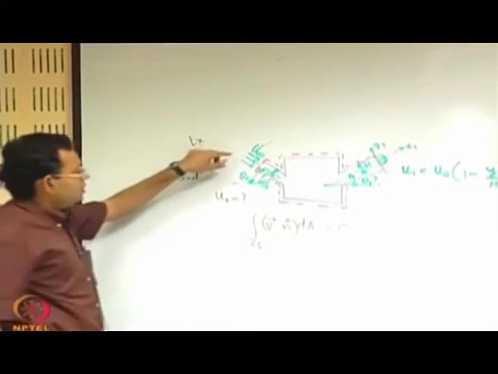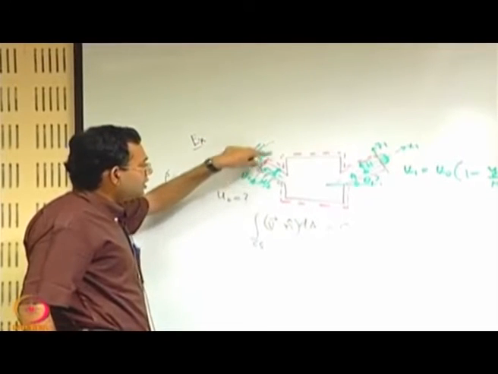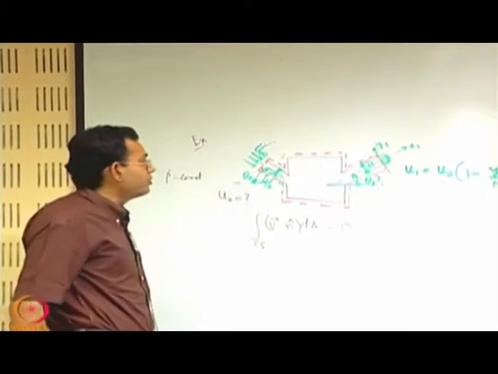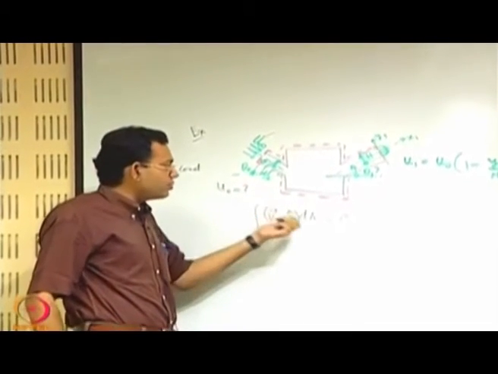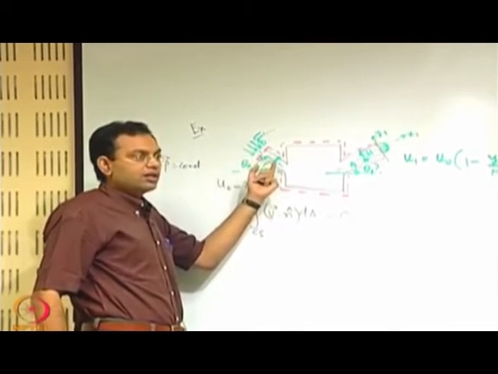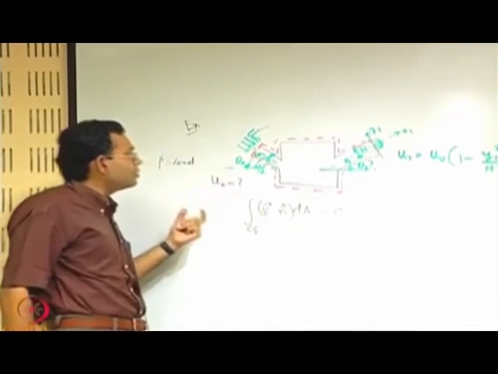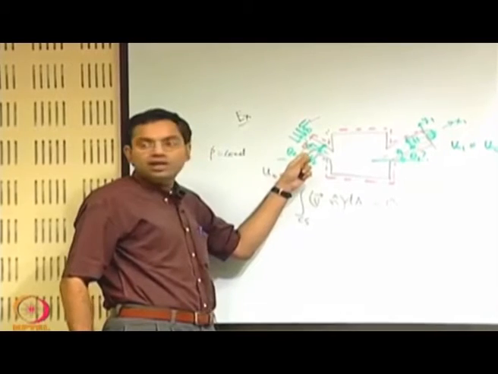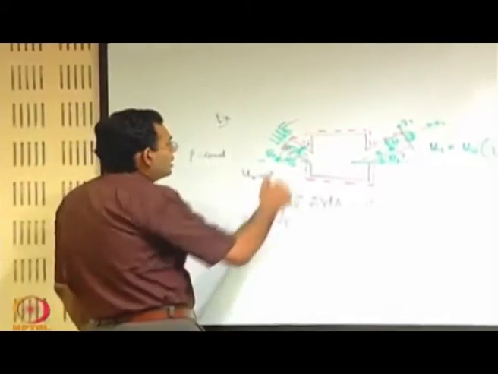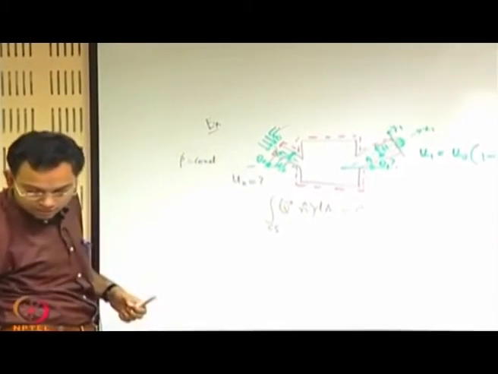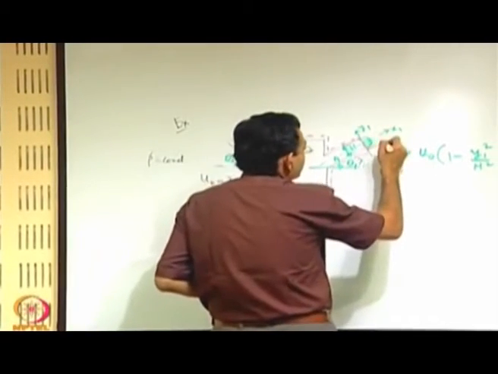When you have the v dot n dA, see this v is uniform over the area over which it is flowing for the inflow. So, you can take this v out of the integral, not only that, the dot product also, because n is also a constant here. So, v dot n, the entire thing you can take out of the integral. So, what will it become? It will become v dot n into the area of the face over which it is coming. Let us call the area of the face here A0, and here the area of the face is say A1.